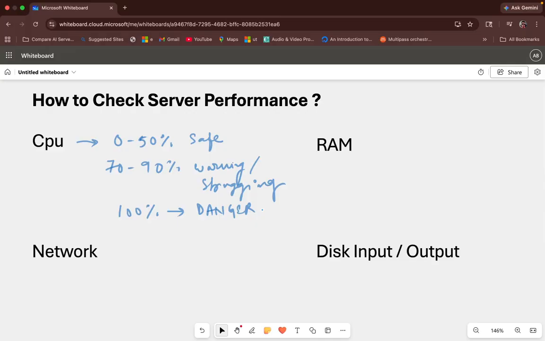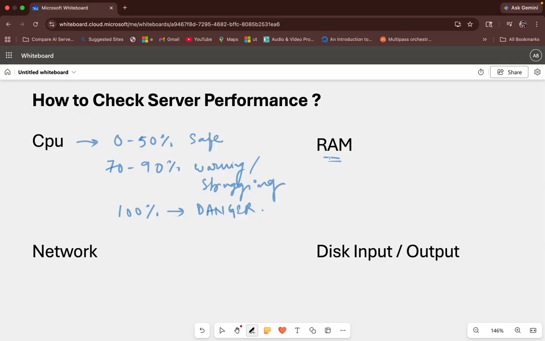Moving on to the next topic, first CPU is done. So this is how we check: if it is 0 to 50%, it's safe; 70 to 90%, it's a warning for us; and if it is exhausted at 100%, that means danger, right? Our application or our server may crash. Moving down, the second most important parameter is RAM. RAM is basically random access memory.